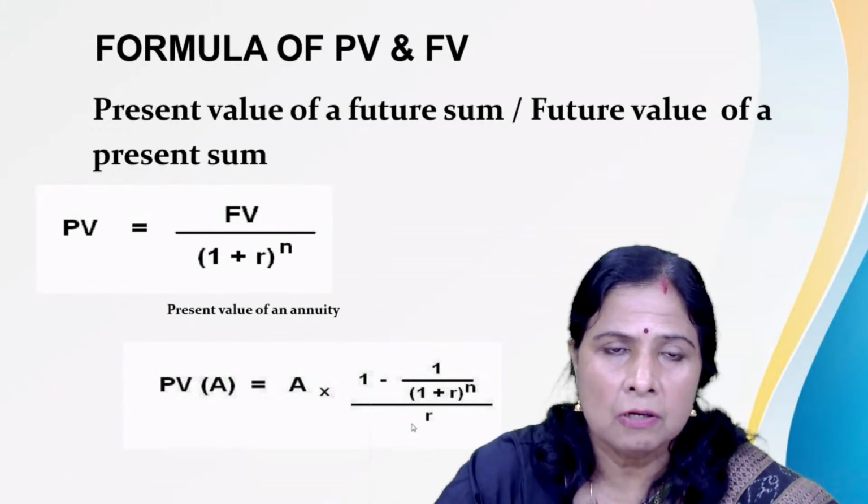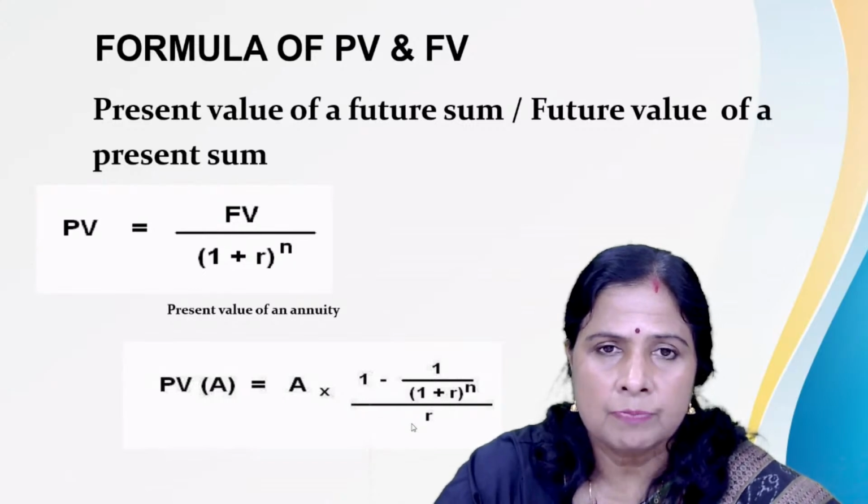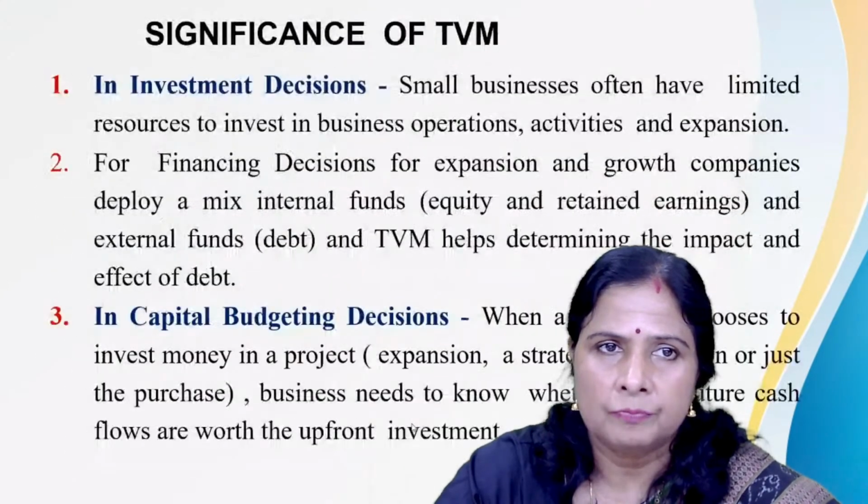As I have already discussed the formula of the present value and future value, now I am going to explain one example by applying the present value.